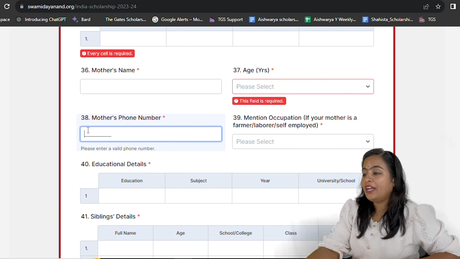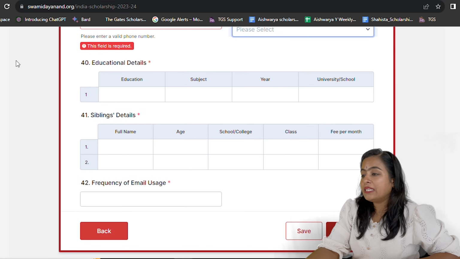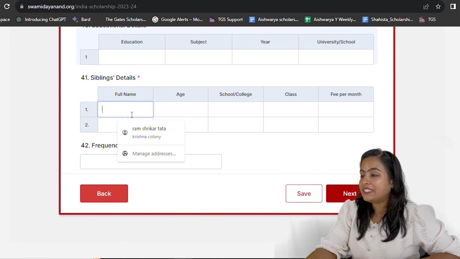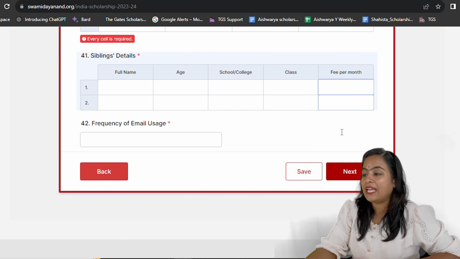Then similar to that, fill out all the details of your mother like name of the mother, age of the mother. If your mother is a working woman, then select the job role accordingly. Then fill out her education details. Once you fill out the details about your father and mother, then fill out the details about your siblings like the name, age, college or school where they are studying and fees per month.